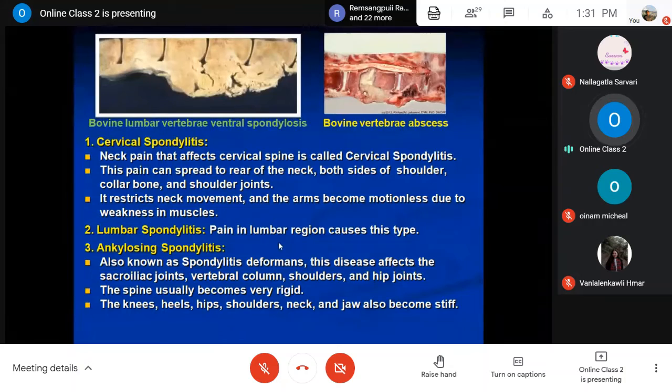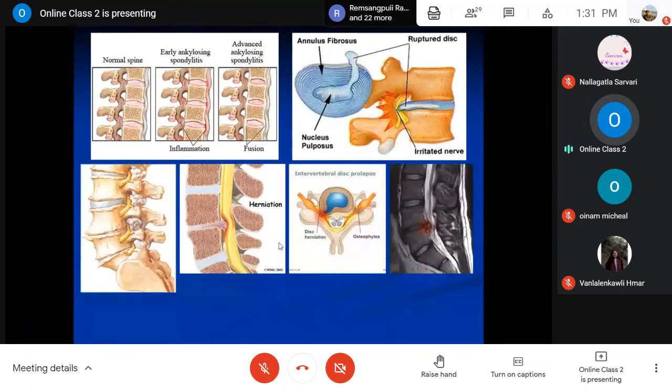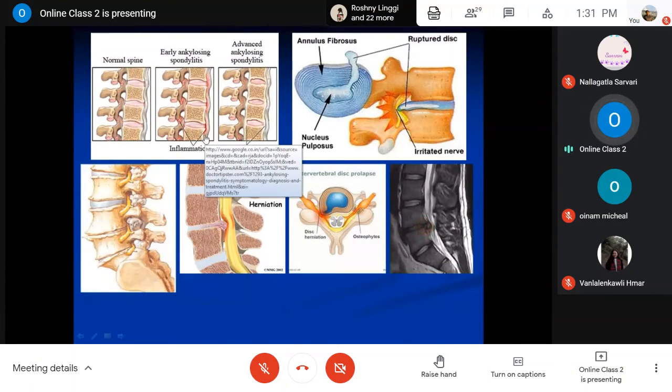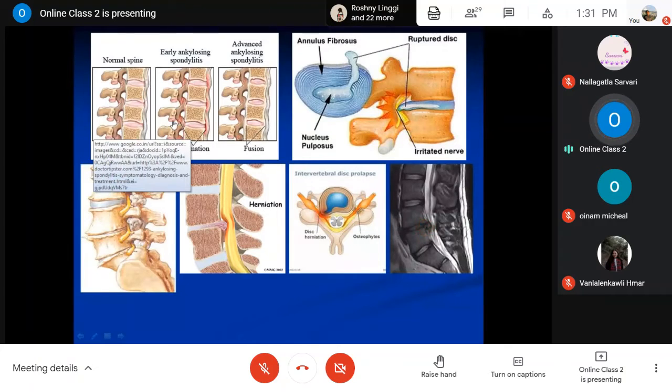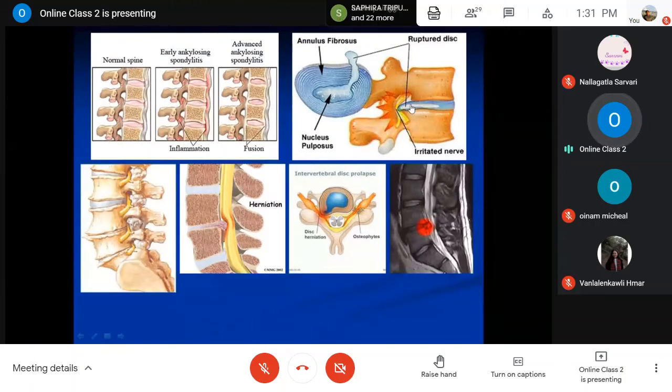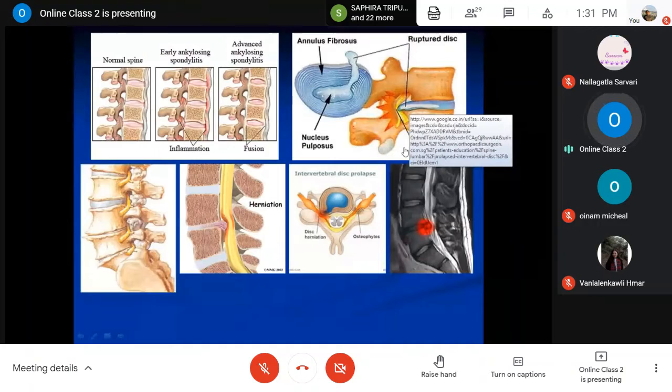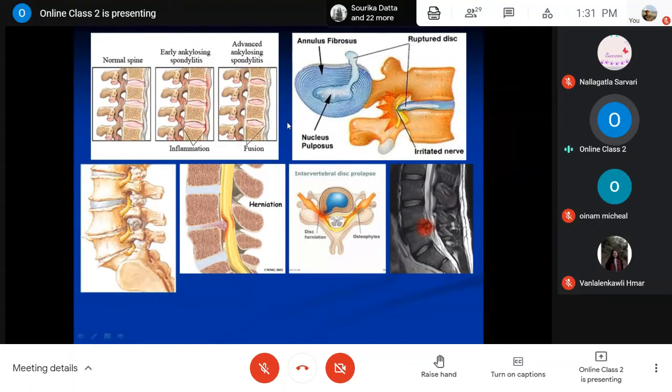So these are about spondylitis, and these are some more pictures of spondylitis of different kinds. Whether it is the cervical, thoracic, or lumbar region, look at it anatomically.